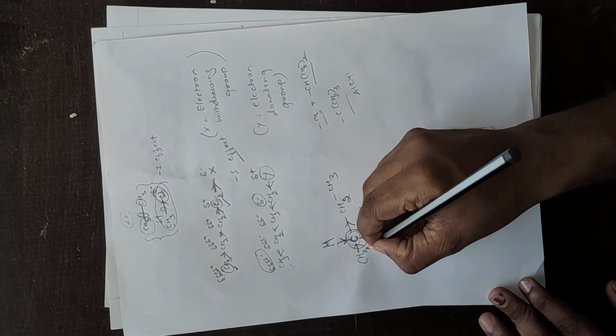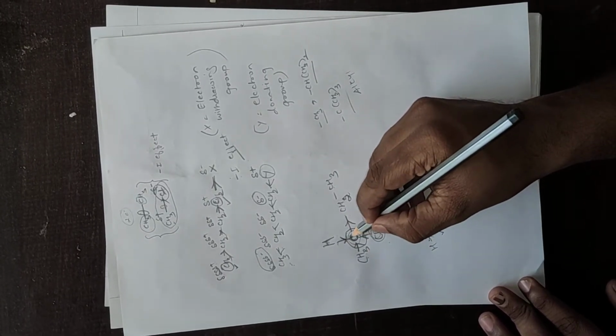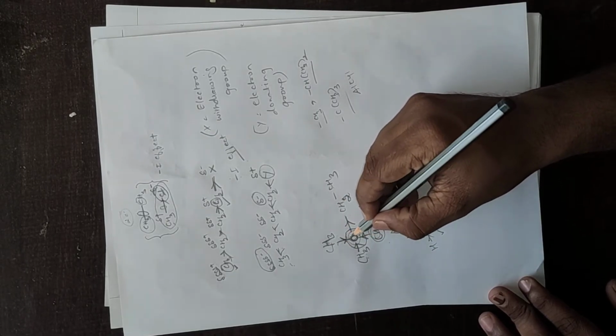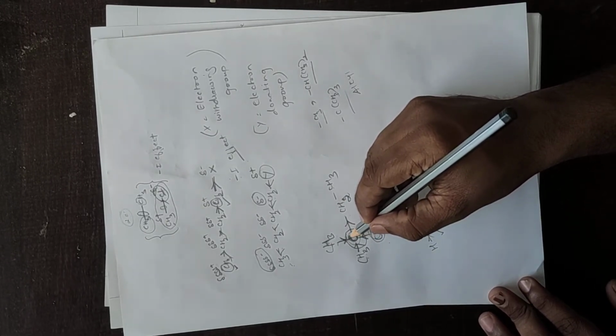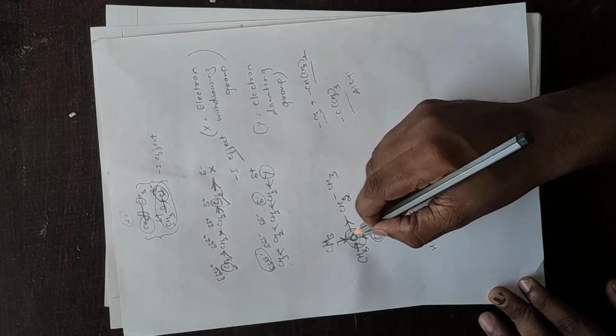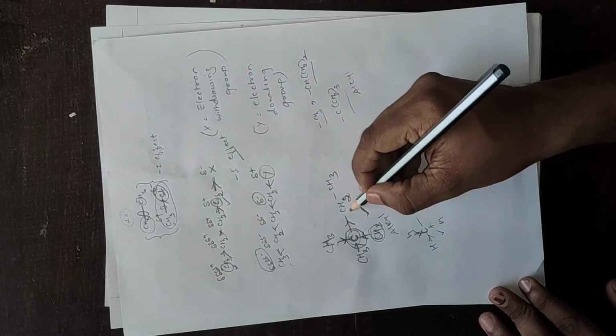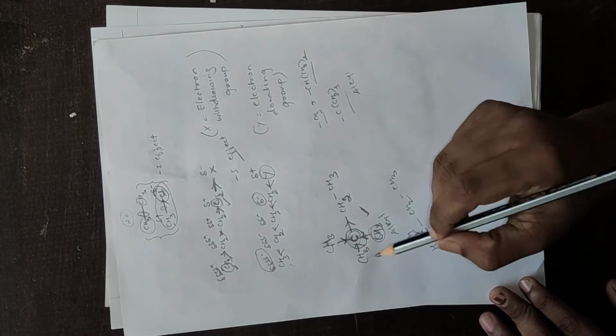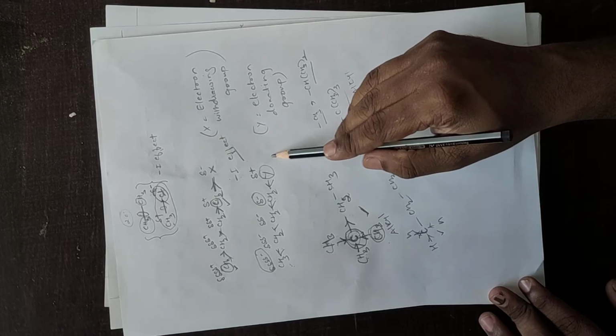If I attach 2 CH3, it further increases the electron density on this carbon. If I replace all hydrogens by CH3, then the electron density on this carbon will become very high. Hence it will donate electrons easily to the next carbon, and hence alkyl groups show the plus I effect.